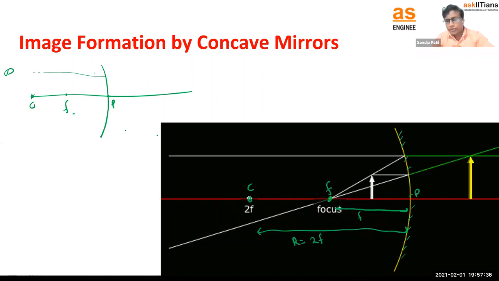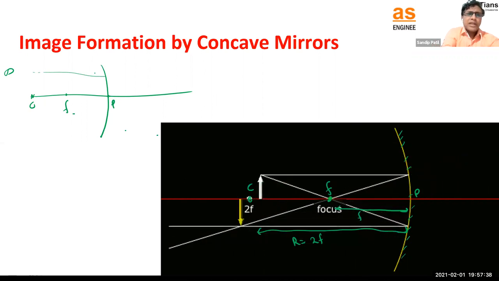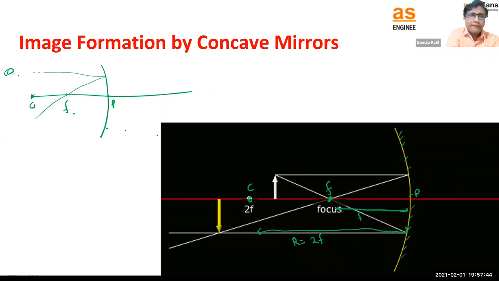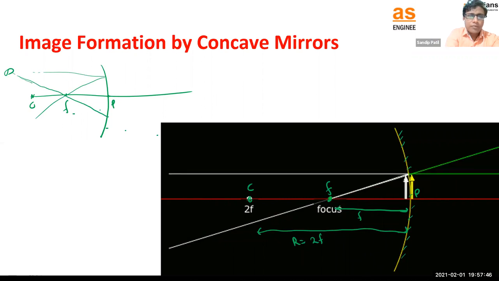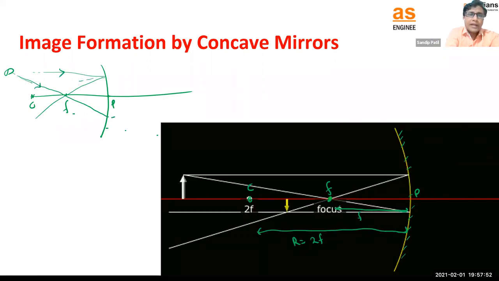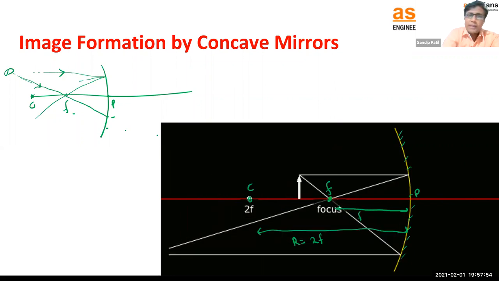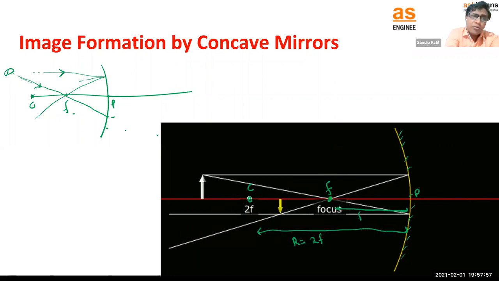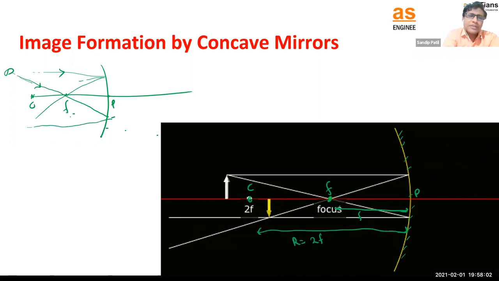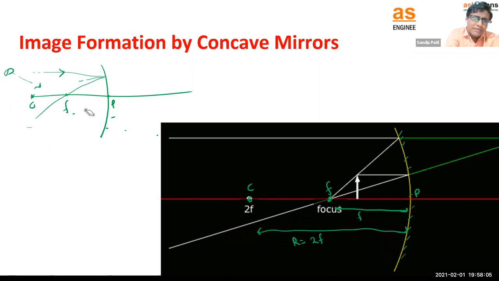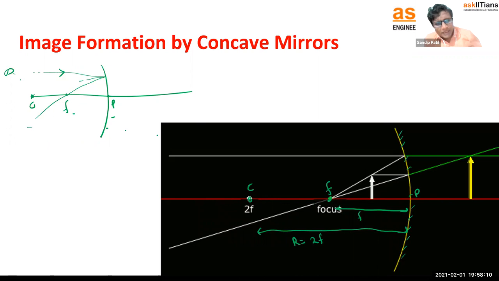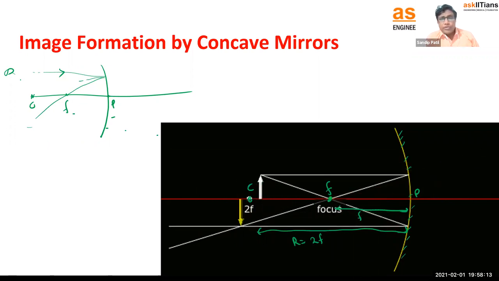So normally, to draw the ray diagram, draw one parallel ray which is going to pass through like this, and draw another ray which is going to pass through the focus. So these are two incident rays, right? We know the reflected ray of the parallel ray is going to pass through the focus. If we draw the incident ray from the focus, it is going to go parallel like this. So this is the condition to draw ray diagrams. We are not going into the detail of that right now. Just remember, we will get different positions of the images.